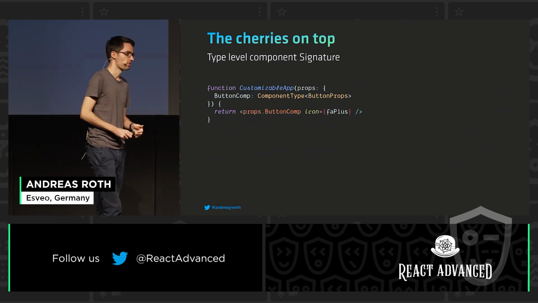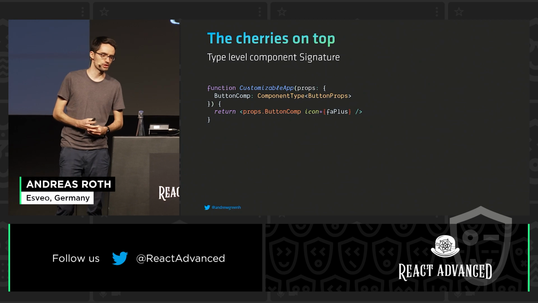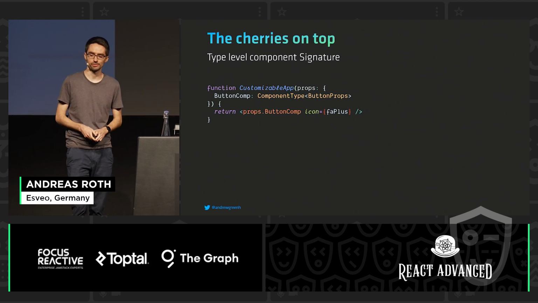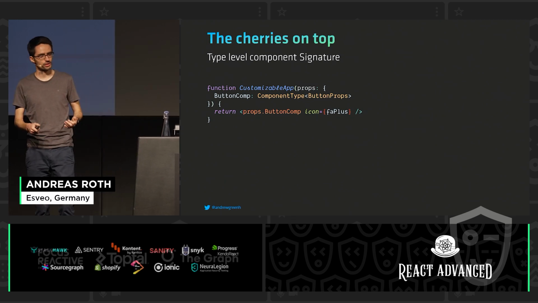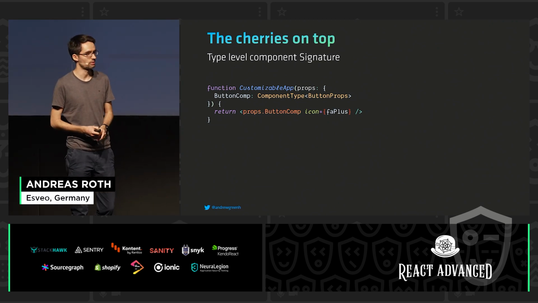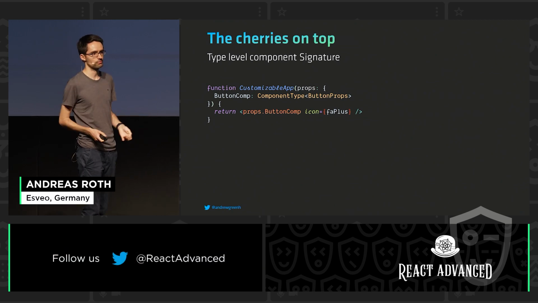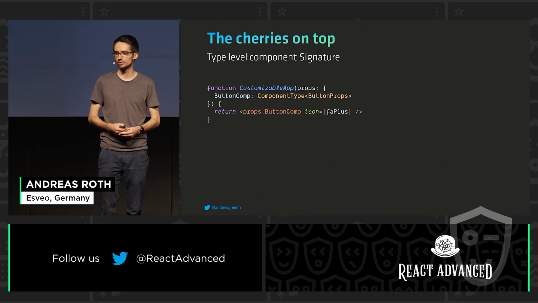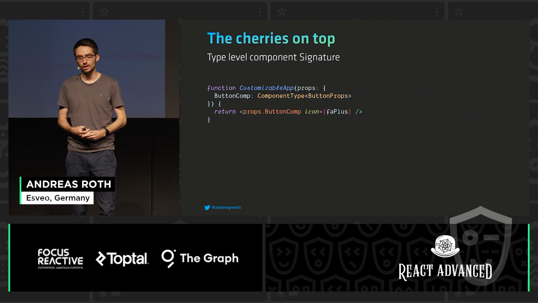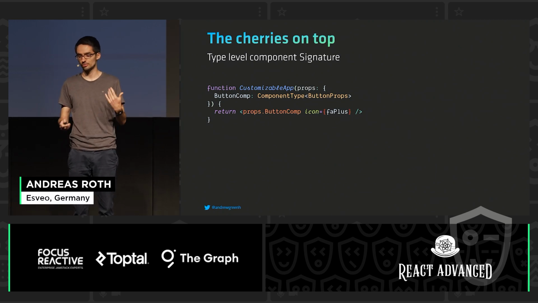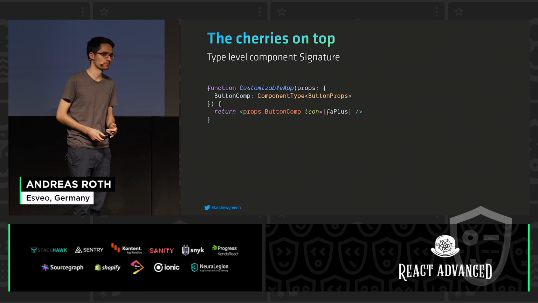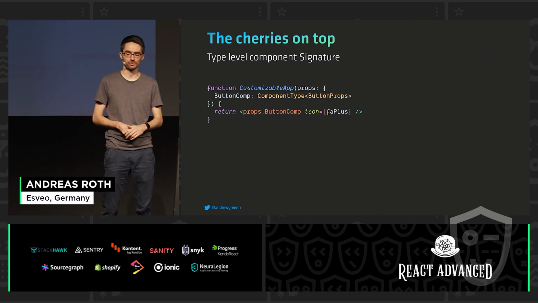We can also leverage this pattern to exchange components in our applications in a type-safe way. So here, for example, we have this customizable application. There we are defining as an argument that we want to receive any component that fulfills the interface of our button component. This way, we could build a framework where the buttons are themable, exchangeable, have different behavior, and users of our framework can just supply their own button component, which will be used everywhere in the application. And we still have this in a type-safe way. So they have to make sure that their button component complies with the interface of this button props element.